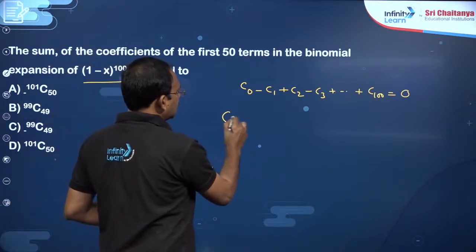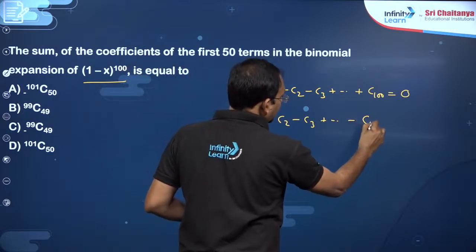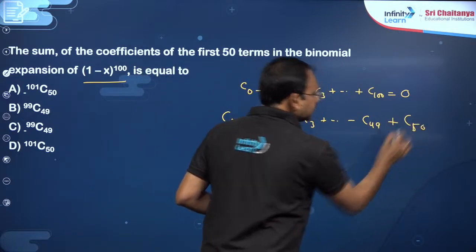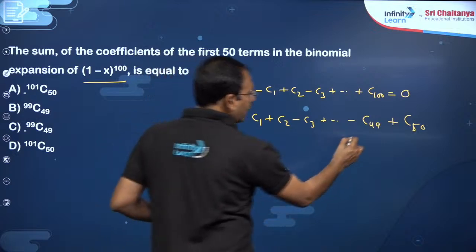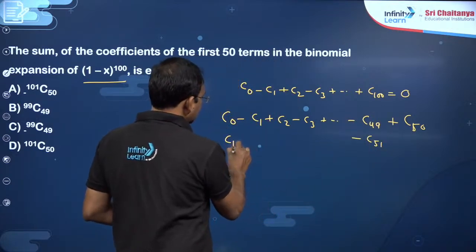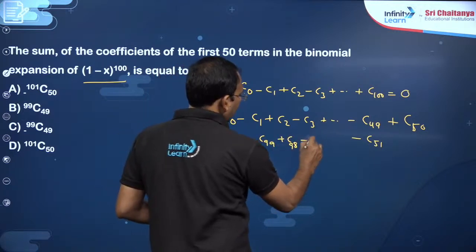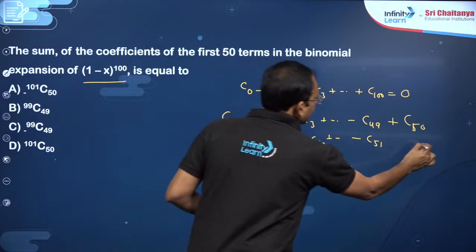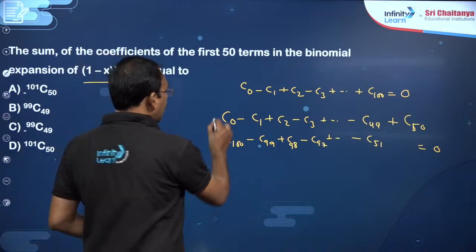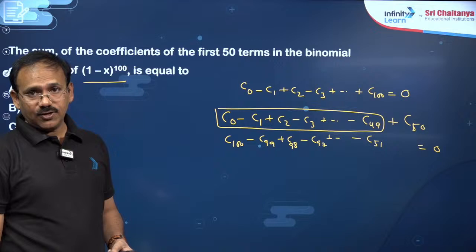So can I write it as C0 minus C1 plus C2 minus C3 and so on, minus C49, plus C50, then minus C51, and like that this will be C100, this will be minus C99 plus C98 minus C97. Like that I can arrange the sum. Now I just want this sum, dear students, the sum of coefficients of the first 50 terms.